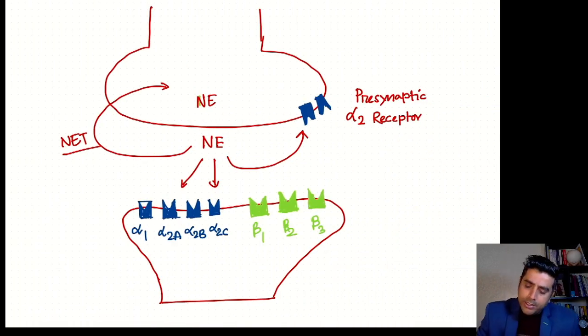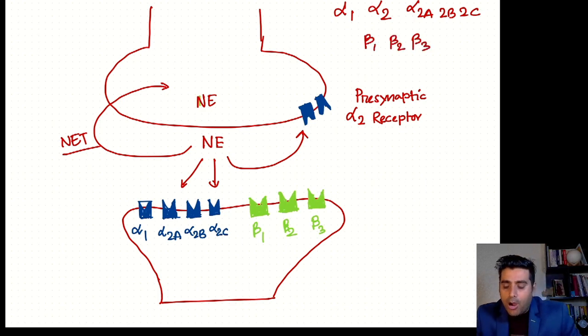Now see what will happen. This norepinephrine is in the presynaptic vesicle. When the impulse happens, there will be release of norepinephrine into the synaptic cleft. This is the synaptic cleft. Now it has to work on the receptors. So what are the important receptors you need to know? It is very important. We have alpha 1 receptor, alpha 2 receptor, with alpha 2A, 2B and 2C, as well as beta 1, beta 2 and beta 3 receptors.